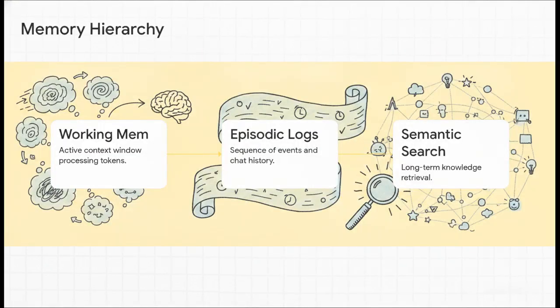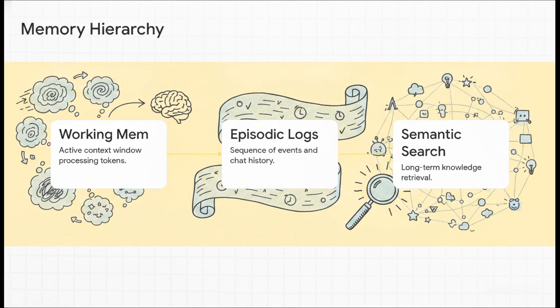So let's bring this down to earth. I want to walk you through the literal data flow of this hierarchical memory stack. This is how information moves from just a fleeting thought into permanent storage. Step 1 is working memory. This is your LLM's active context window, the tokens it's crunching right this second. Step 2 is episodic logs. Think of this as the exact sequence of events, your chat history, the tool actions taken, all stored sequentially.